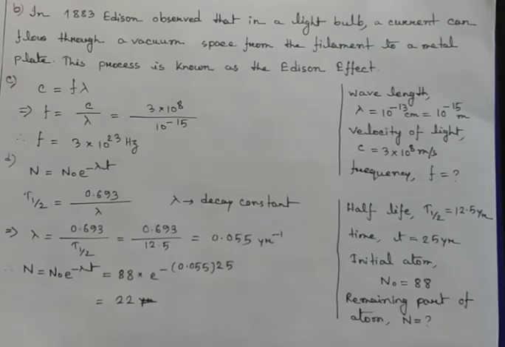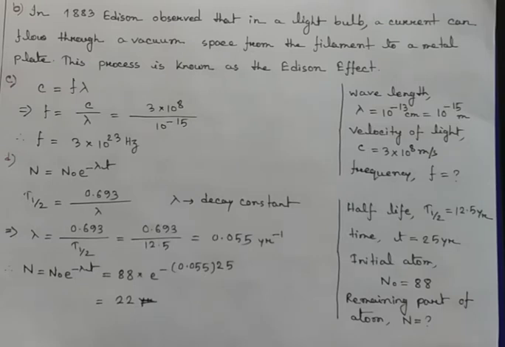So we can calculate this one in two different ways. First of all, if we just use the equation N equals N naught e to the power minus lambda t. In our regular class, I have just told you about this equation and what the quantities are. Here the initial atom is denoted as N naught, and in our question the number of atoms is 88, that means N naught equals 88.